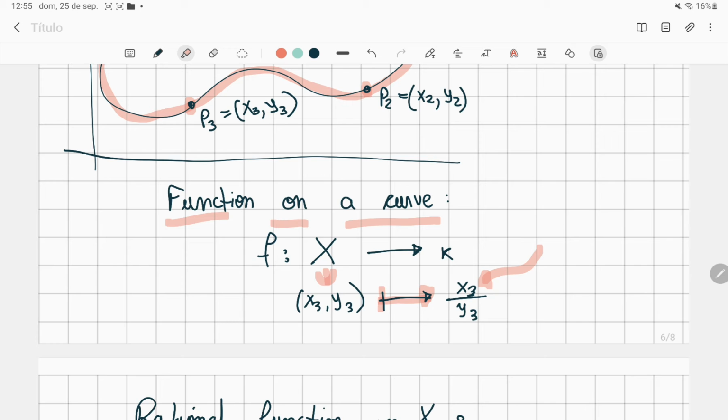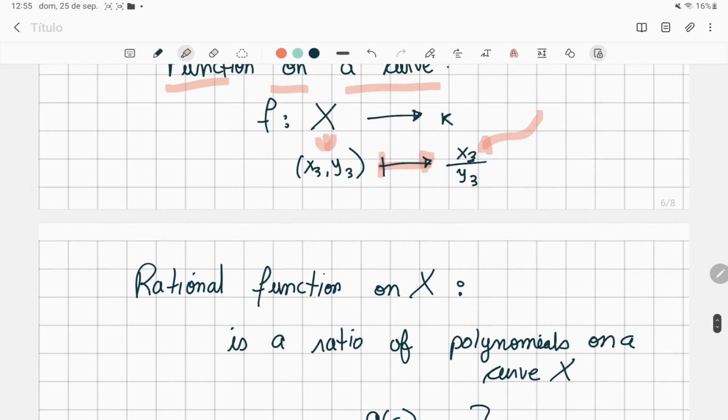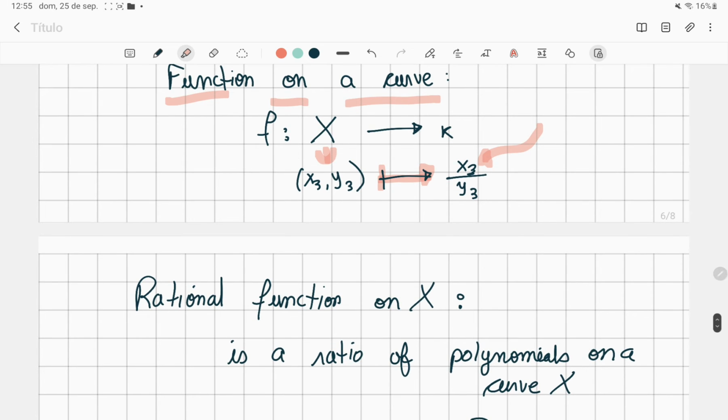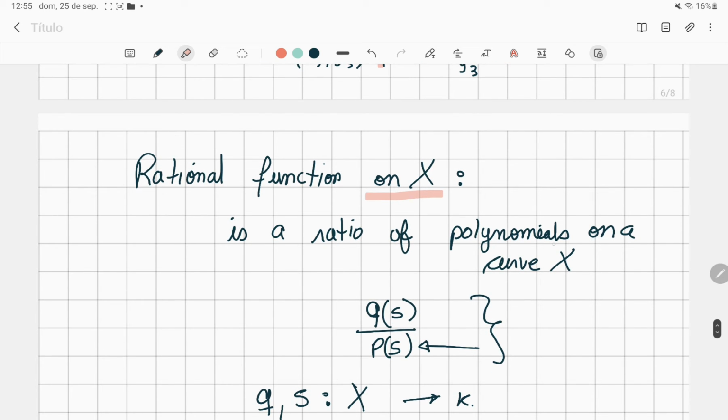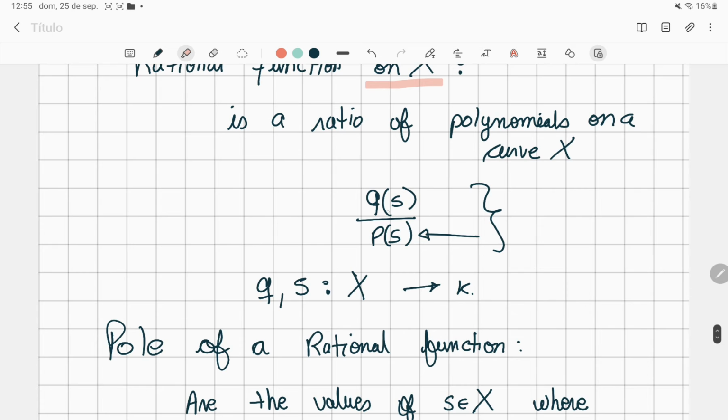So in this case, I've chosen x3 over y3. And we can also define a rational function on a curve. So a rational function is just a ratio of polynomials on a curve. So for example, q(s) over p(s), where q and p are functions on a curve.